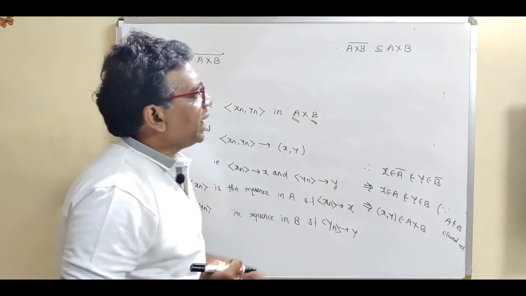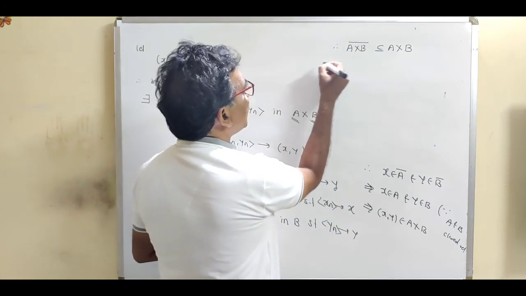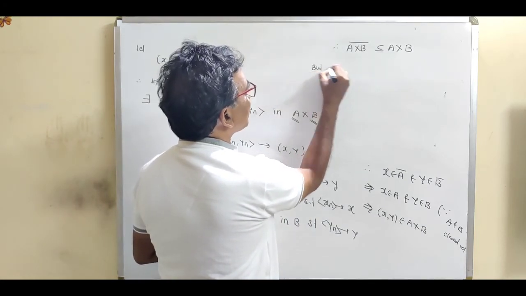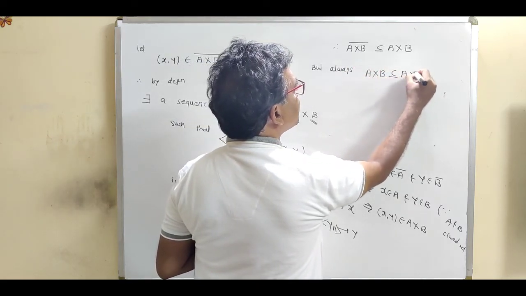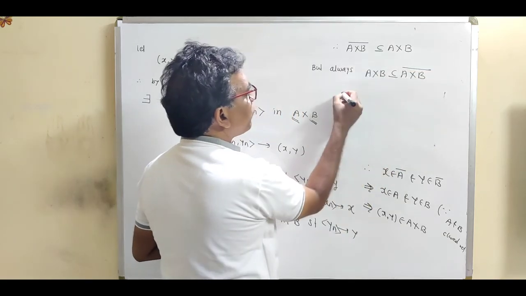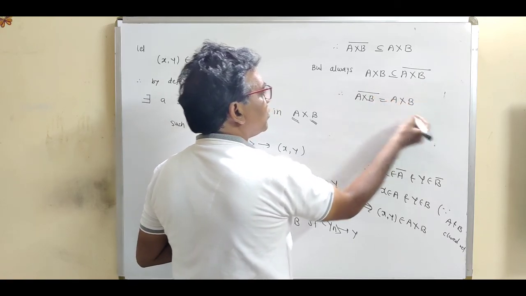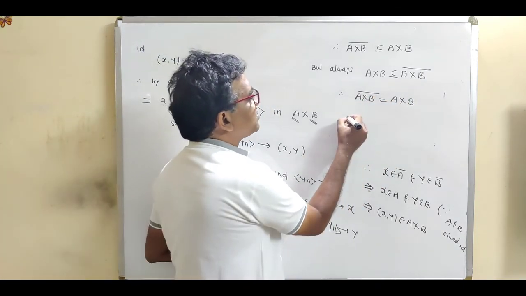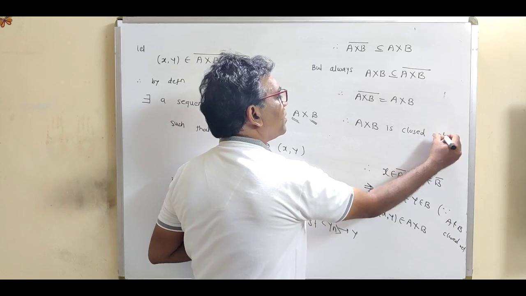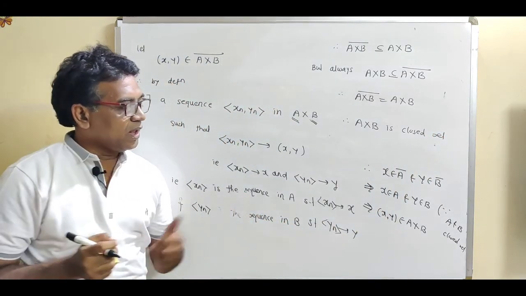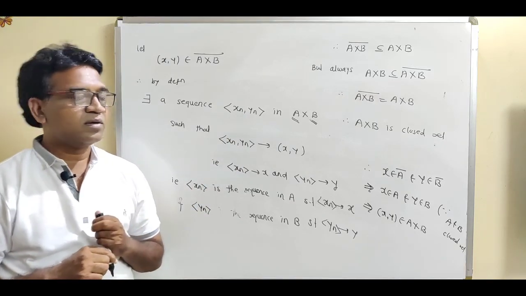So what is this term? A cross B contains all its limit points. So this is called the closed set. But always, A cross B is a subset of closure of A cross B. So from these two statements we can write like this, closure of A cross B equals A cross B. So this is the definition of closed set. So according to this definition we can say that A cross B is a closed set. So see, this is the example. If A and B are closed sets, then we have shown that A cross B is a closed set. Thank you.